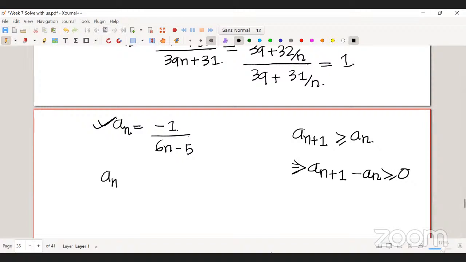Yes, sir. What is an plus 1? It's minus 1 upon 6n plus 1 minus 5. Now you know an and you know an plus 1, so check whether, if you subtract an from an plus 1, you are getting something positive or negative. If you are getting positive, then you can say that the sequence is increasing. Otherwise you can't.